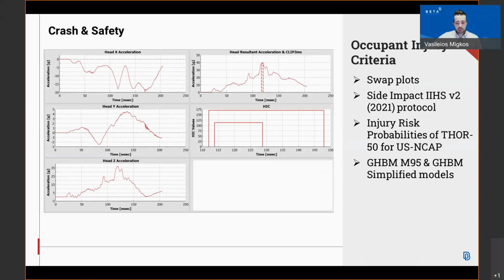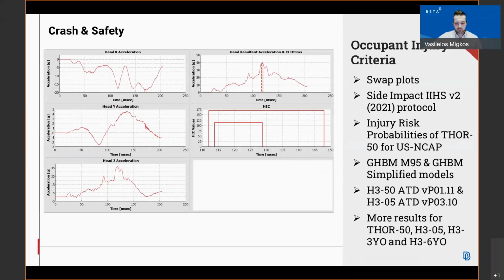The GHB M95 as well as simplified models has been supported. The H350 and 05 for ATD, as well as more results for Thor 50, H305, H3 3 years old and 6 years old has been also supported in the Occupant Injury Criteria tool.